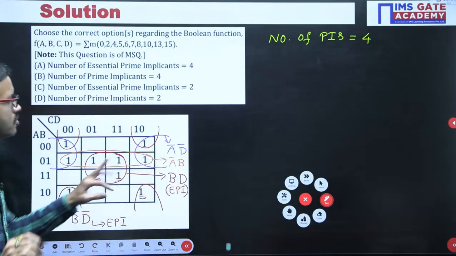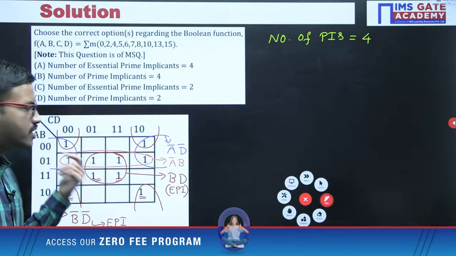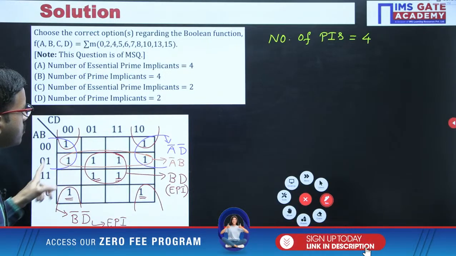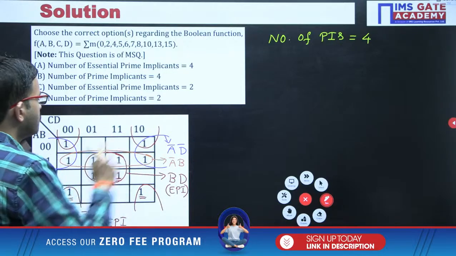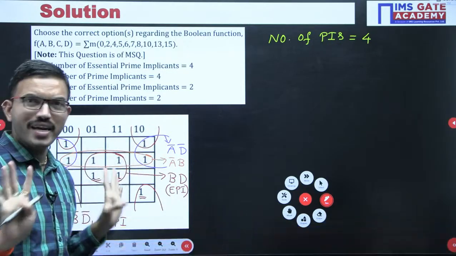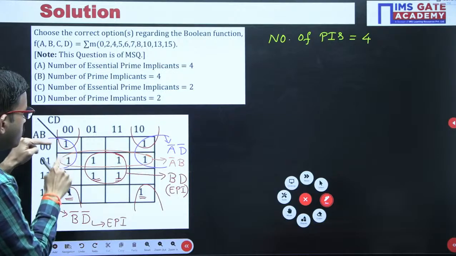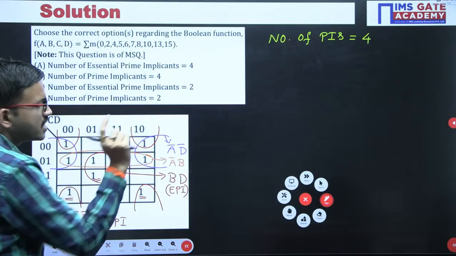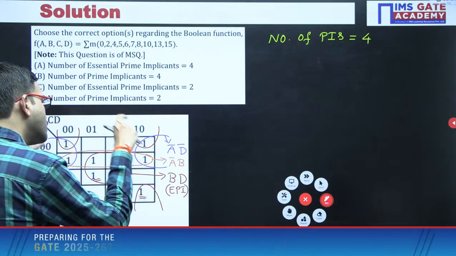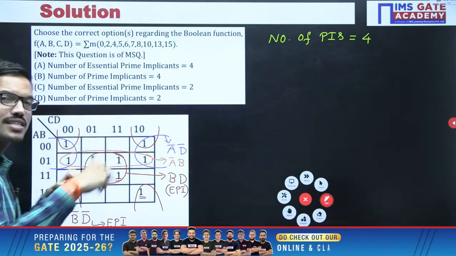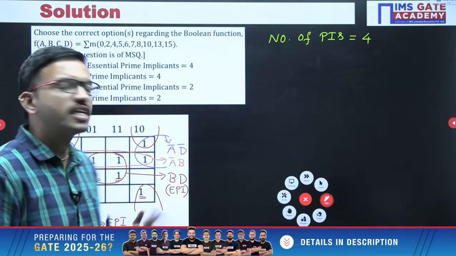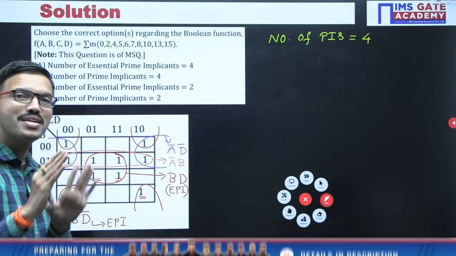Okay. Now you can observe the other two. What is happening? You have done grouping of 4 ones here. Suppose, momentarily, you have not done grouping here. Example: these 2 ones are having different grouping, and these 2 ones are having different grouping. That means whatever the 4 ones you are getting after doing the grouping, those 4 ones are already covered by other pairs. That means this grouping is not at all compulsory, right?